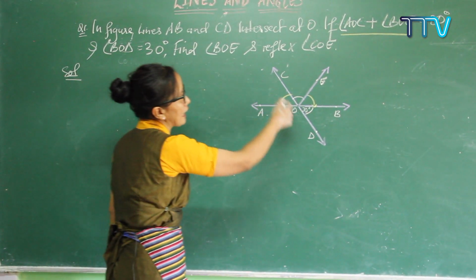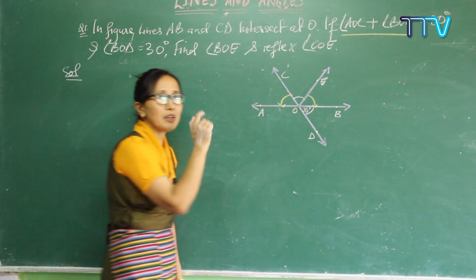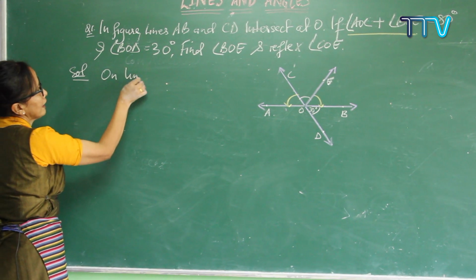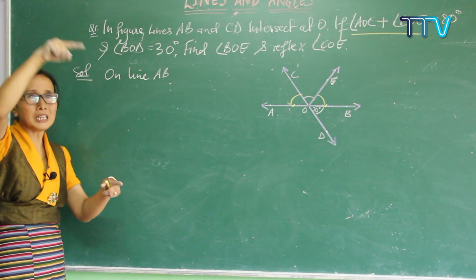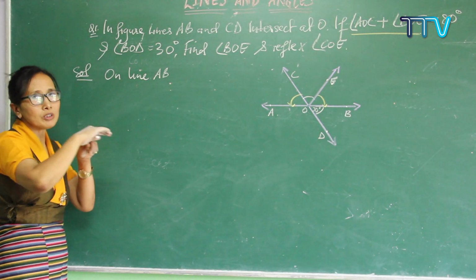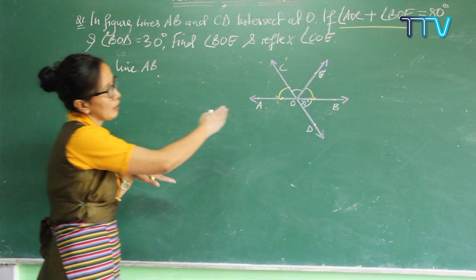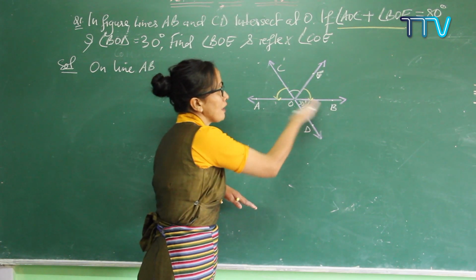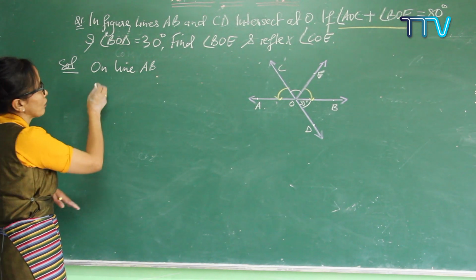Where does COE lie? COE is on which line? AB. So you can write in this way, on line AB. We have already done linear pairs, and in a linear pair, what you have learned is that if angles are on a straight line and you add up all the angles, you exactly get 180 degrees. So AB is a straight line. See here, on line AB, what angles are there? You can write it down.